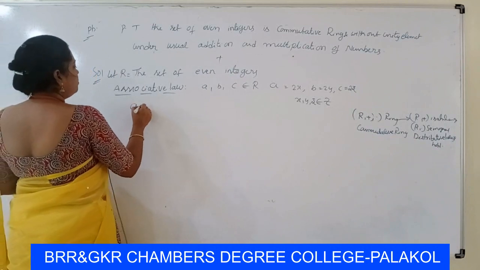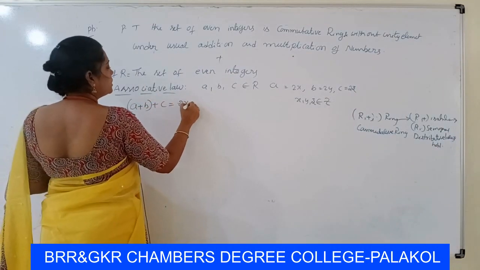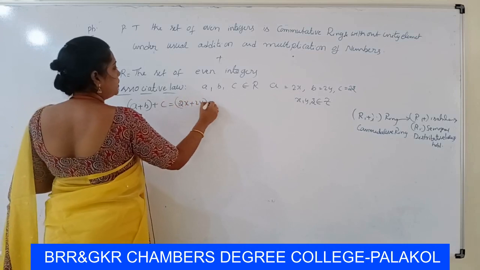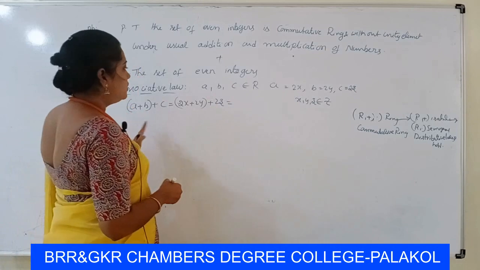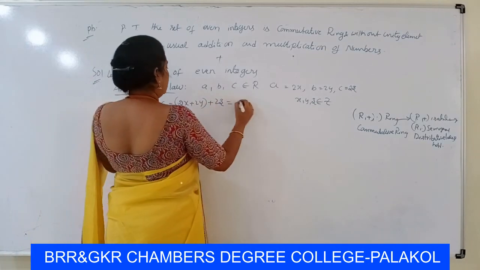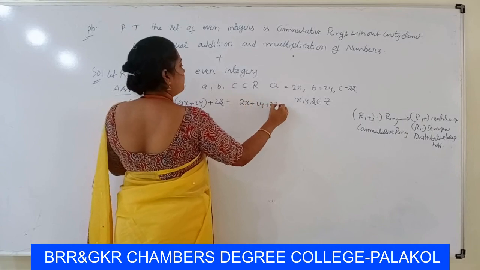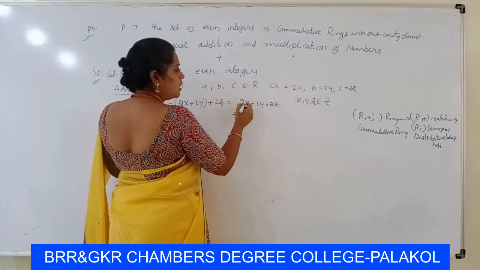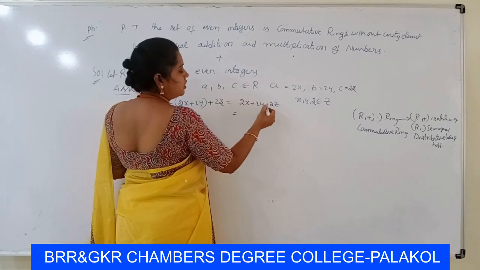So a plus b plus c is equal to 2x plus 2y plus 2z. Here x, y, z are integers.